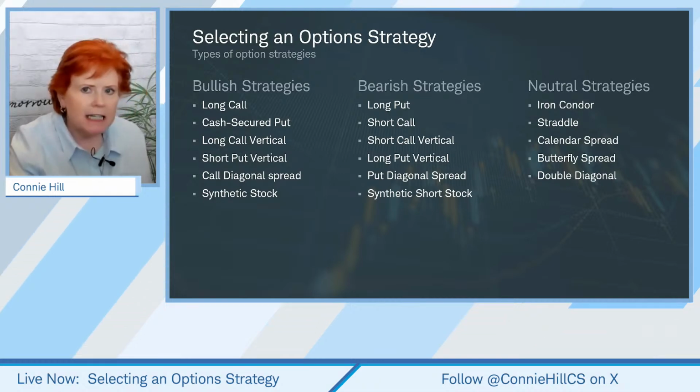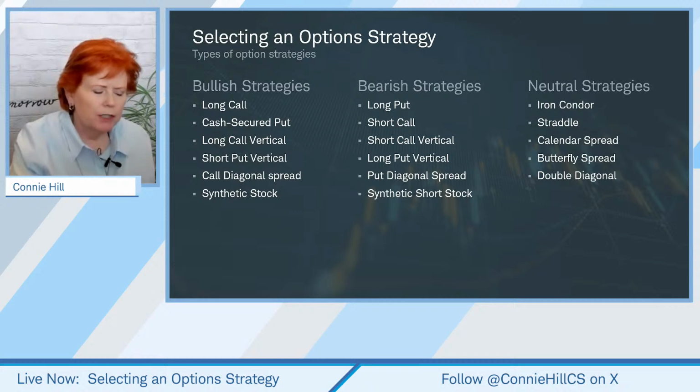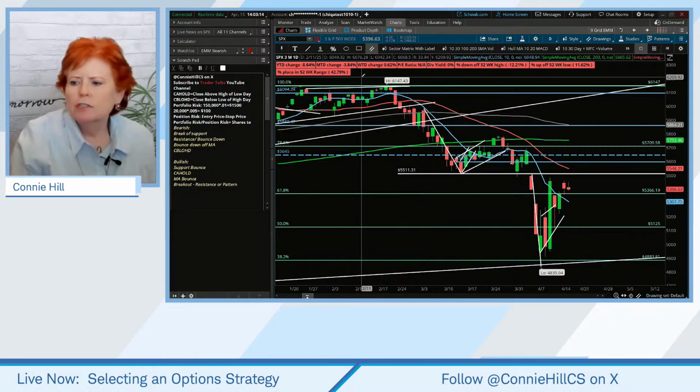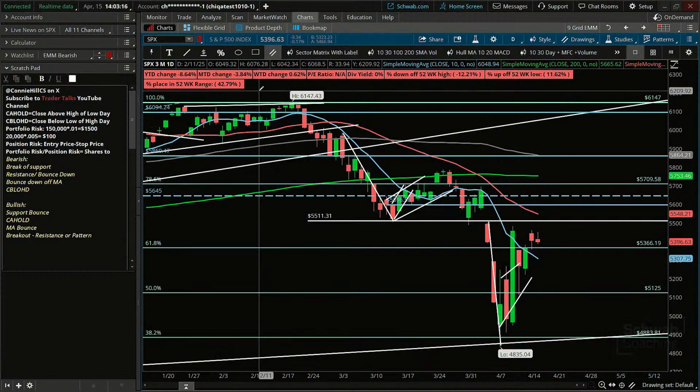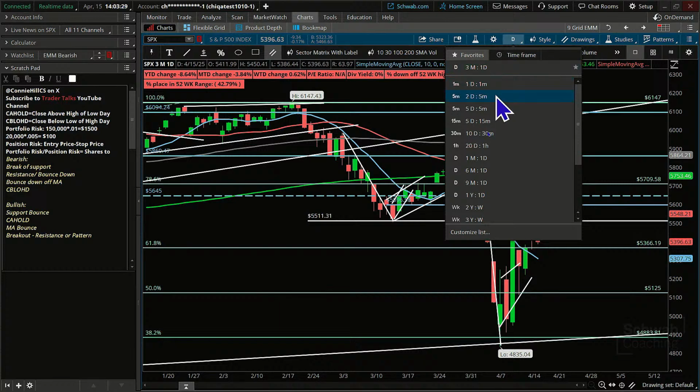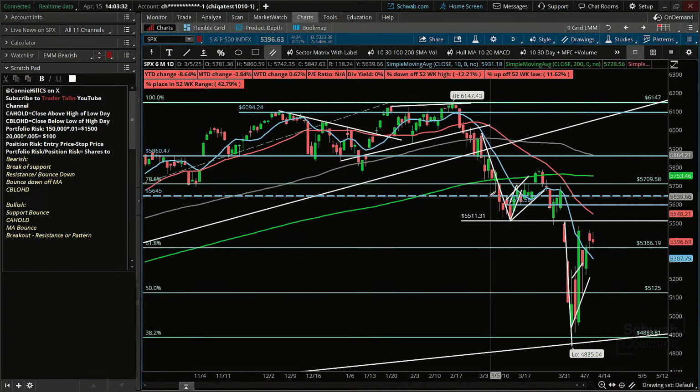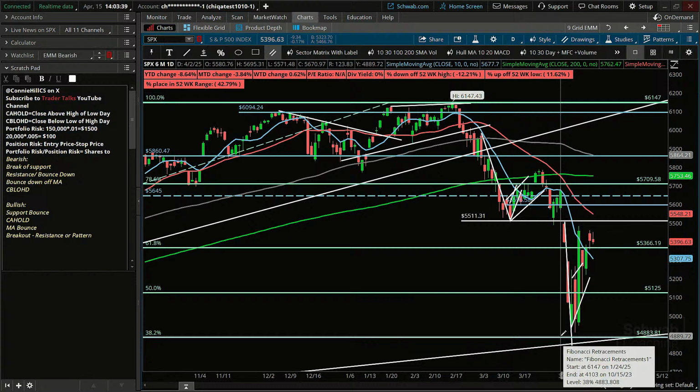Okay, let's go see what we're seeing in the marketplace, because we always want to trade what we see, not what we think, right? And we'll start out here with the SPX. It looks like, and I was going to look at all the markets, looks like maybe all of them ended up a little bit down today, even though initially they started up. I know this chart is quite busy. I'm going to maybe back out here just a little bit, maybe go back out to 6 months, because you can see we were up here at 61.47 on the SPX. The low got down here to this 4,900 area. That's a pretty decent pullback.